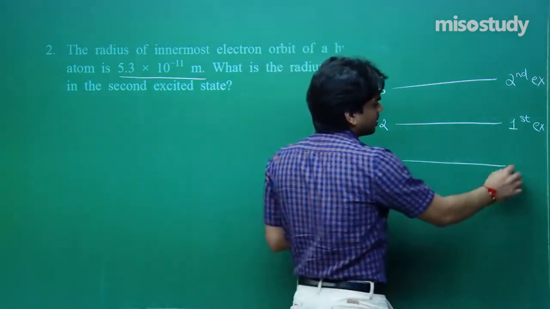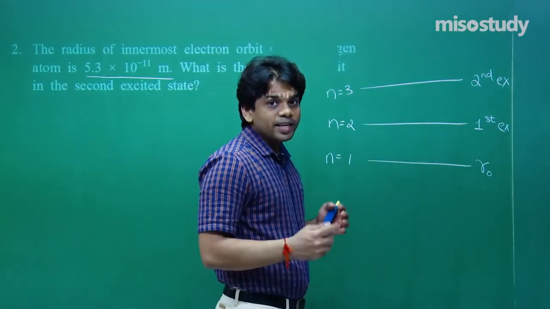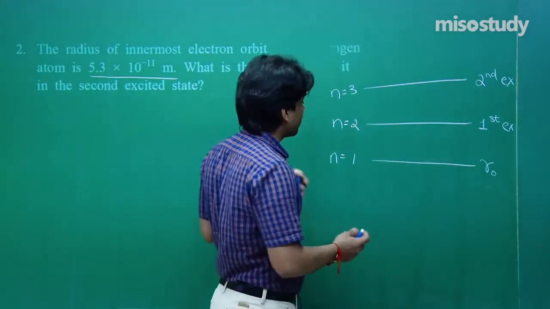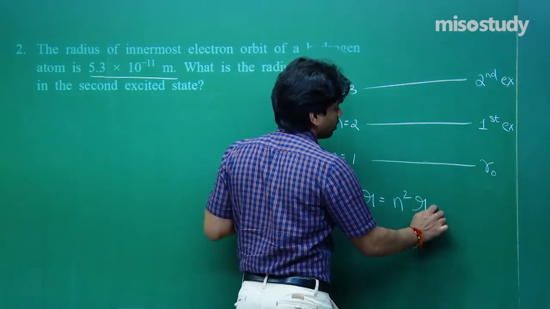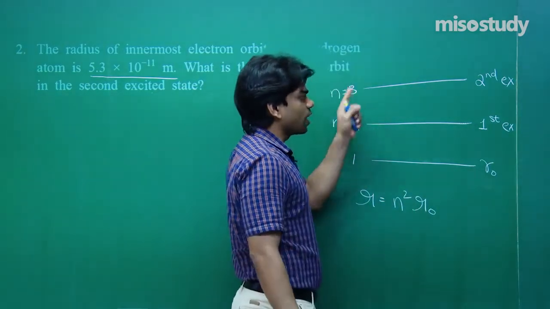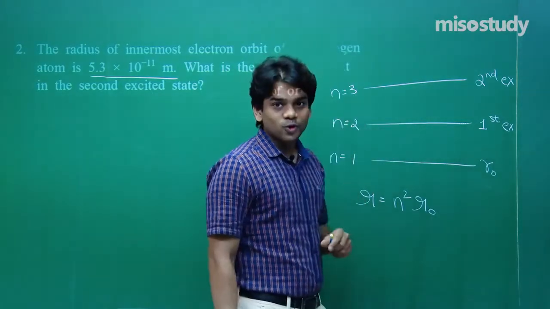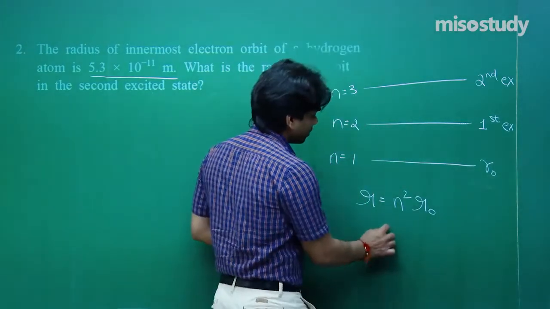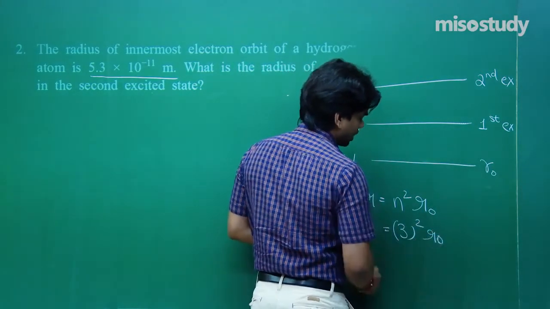The radius here is given, let's say it's r0. We all know how radius varies: r equals n square r0, where n is the number of the nth orbit in which the electron lies. So for the second excited state, you have to place n equals 3. Place it here. You will get 3 square into r0, so that comes out to be 9 r0.